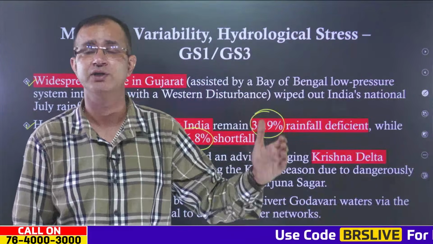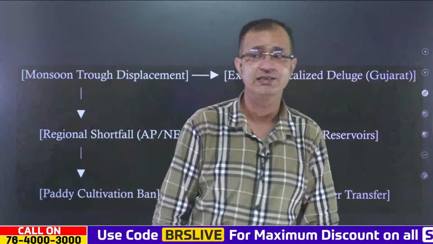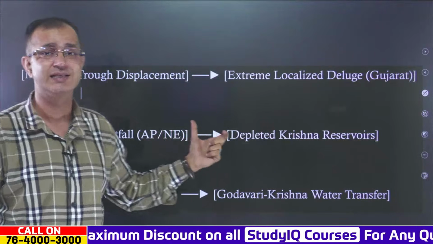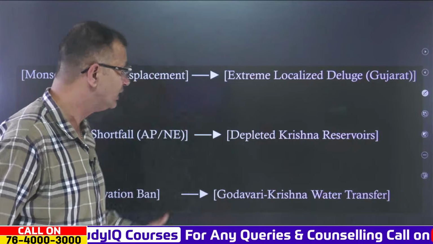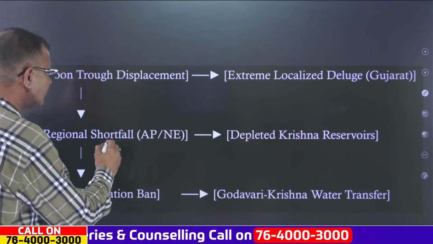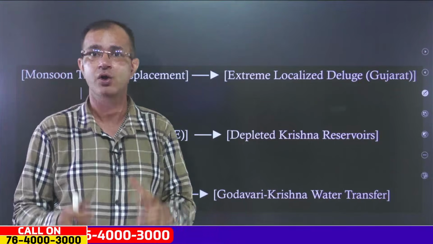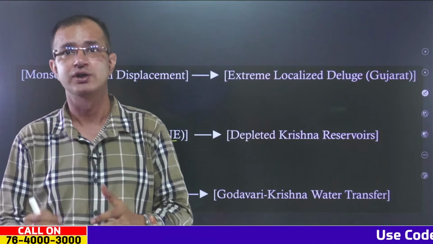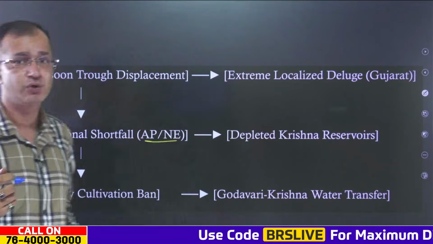But at the same time, this also pertains to the heavy rainfall that is ongoing in Gujarat and Assam as well. Now, this is quite important because when it comes to the monsoon trough, we can see that it has displaced, and this displacement has caused the heavy rainfall in Gujarat. Ultimately, there is an extreme localized deluge in Gujarat, and there is also the shortfall that we can see in Andhra Pradesh and in the Northeast as well. Although Assam is battling with flood, there has been a shortfall, and also there has been a depleted Krishna reservoir.